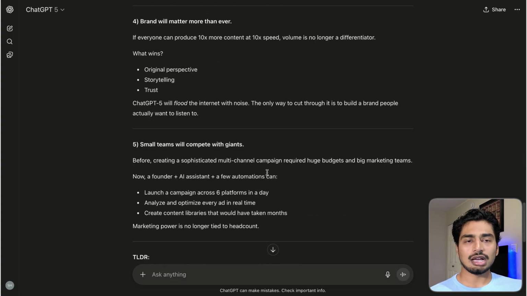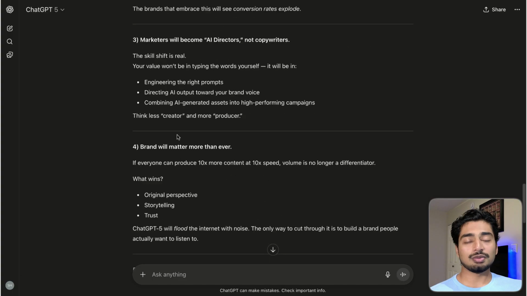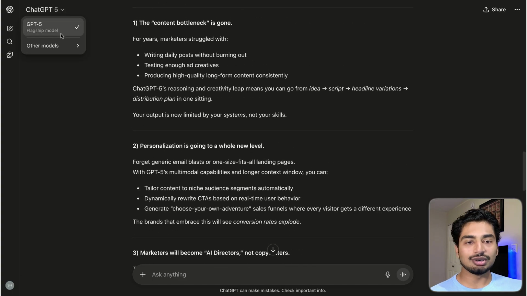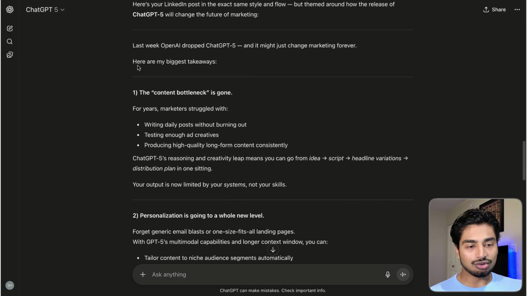But yeah, let me know your thoughts down in the comments on how this did. I think this is much, much better than ChatGPT-4. I wish I could toggle back to it and show you what I used to get because this is horrible. I used to use Claude for all my LinkedIn writing. Now I might consider ChatGPT-5.